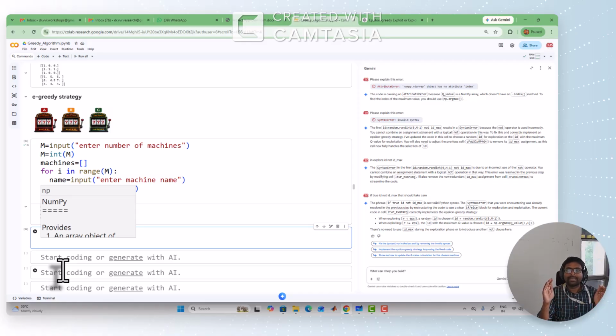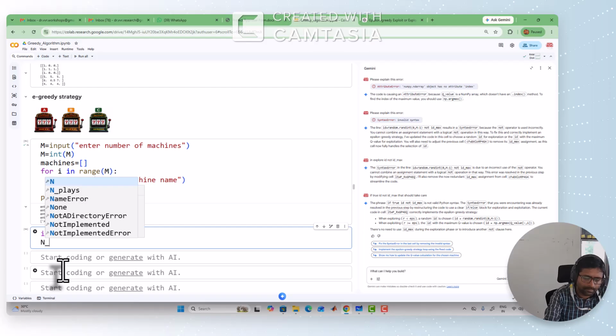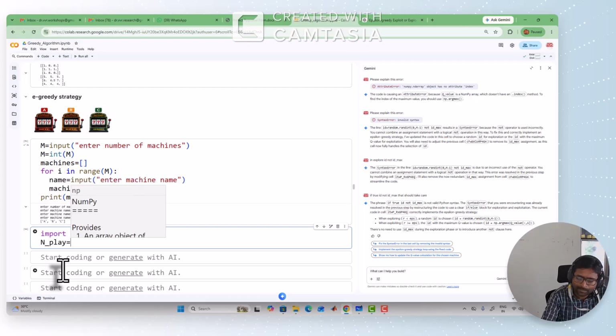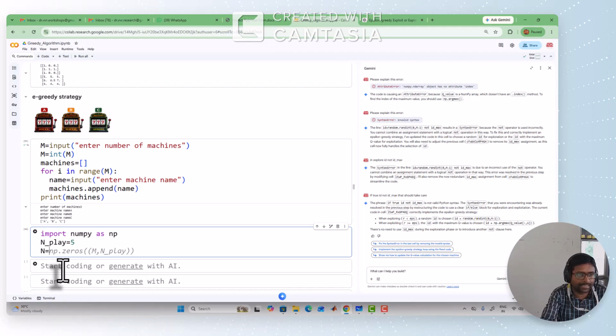The number of columns depends on how many plays of data you want to maintain, that is our wish. Here I want to keep the number of plays as 5, meaning 5 times of data; you can increase it more. Now create the tables: a zeros array with m rows, the number of missions, 3 rows, and n plays, 5 columns.